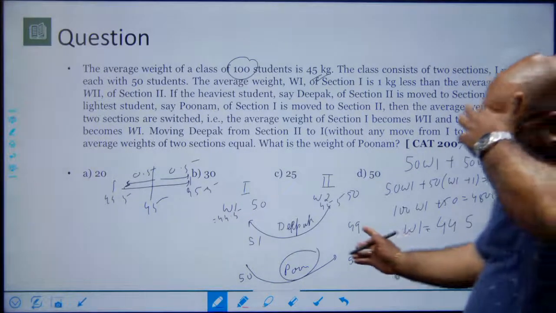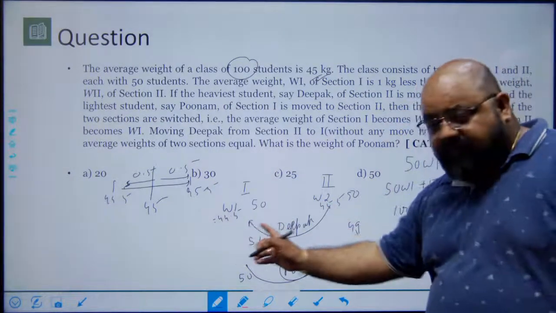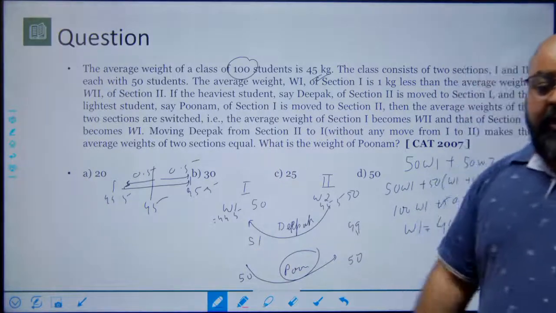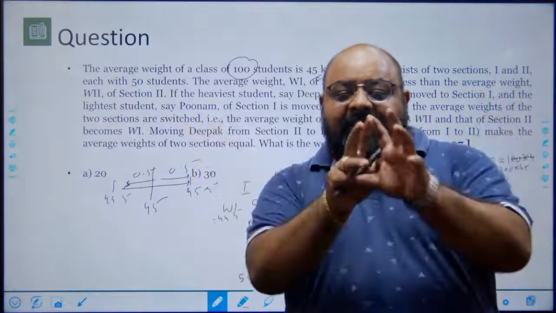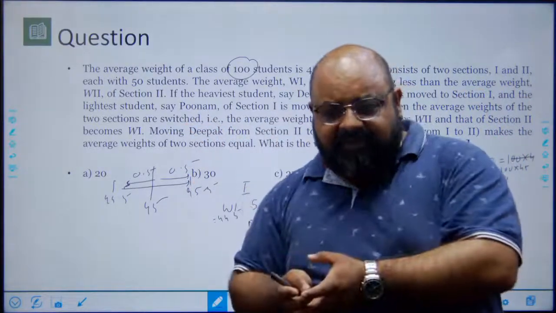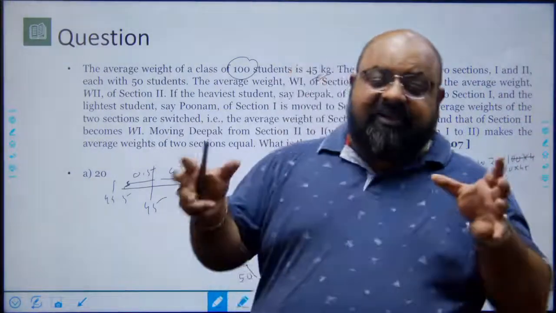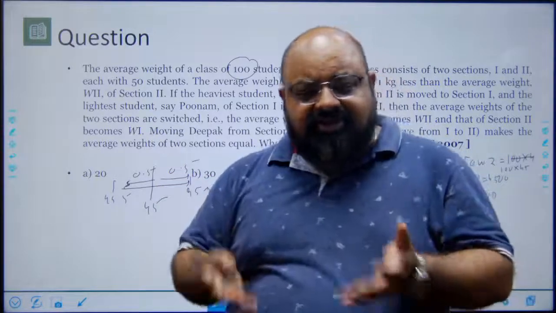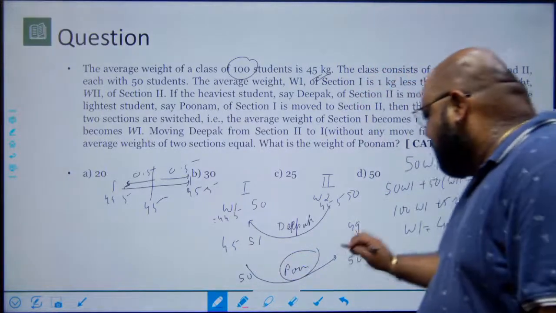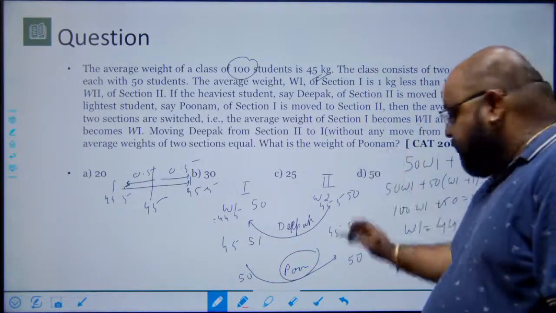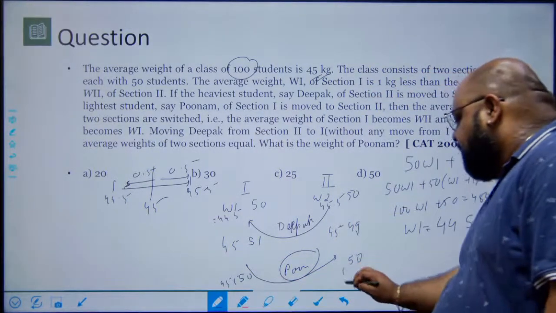Next, at this point, the averages of the two groups are equal. The overall average is 45. What should be the average weight of each section? If there are two sections which have the same average weight, and I combine the two sections, the overall average will still be the same, right? For example, if you have two solutions of the same concentration, if you mix them, the concentration does not change, it remains what it was for each group. And therefore here the average has to be 45 and 45, the average of the overall group, and at this point it changes to 45.5 and 44.5.